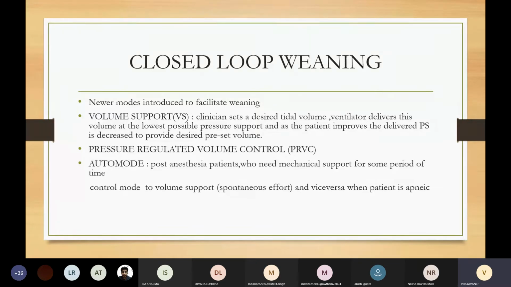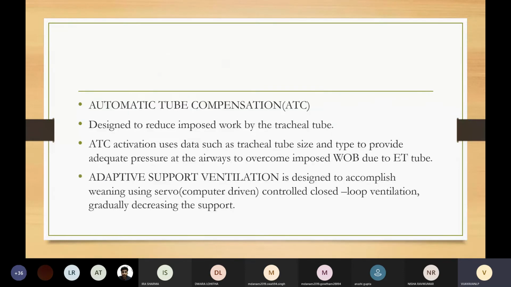This is beneficial in post-anesthesia patients who need mechanical support for some period of time only. Here, if the patient is having spontaneous effort, the ventilator switches from control mode to volume support mode. And if the patient is apneic, it will switch over from volume support mode to control mode.